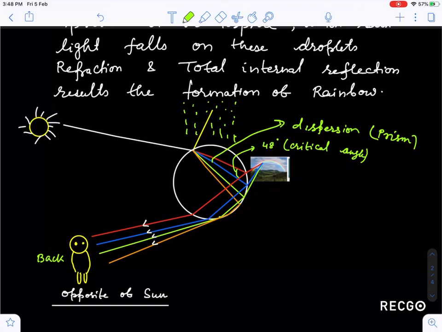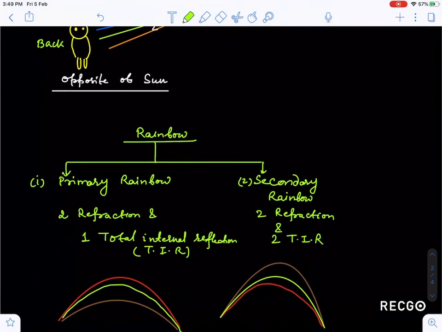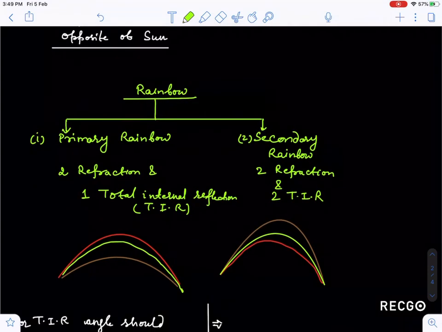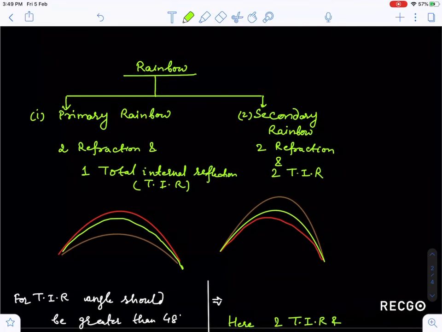But if it falls at an angle of 48 degrees, which is the critical angle, it will be totally internally reflected. So two refractions and one total internal reflection are responsible for the primary rainbow. Now, guys, rainbows can be classified into two types: primary rainbow and secondary rainbow.